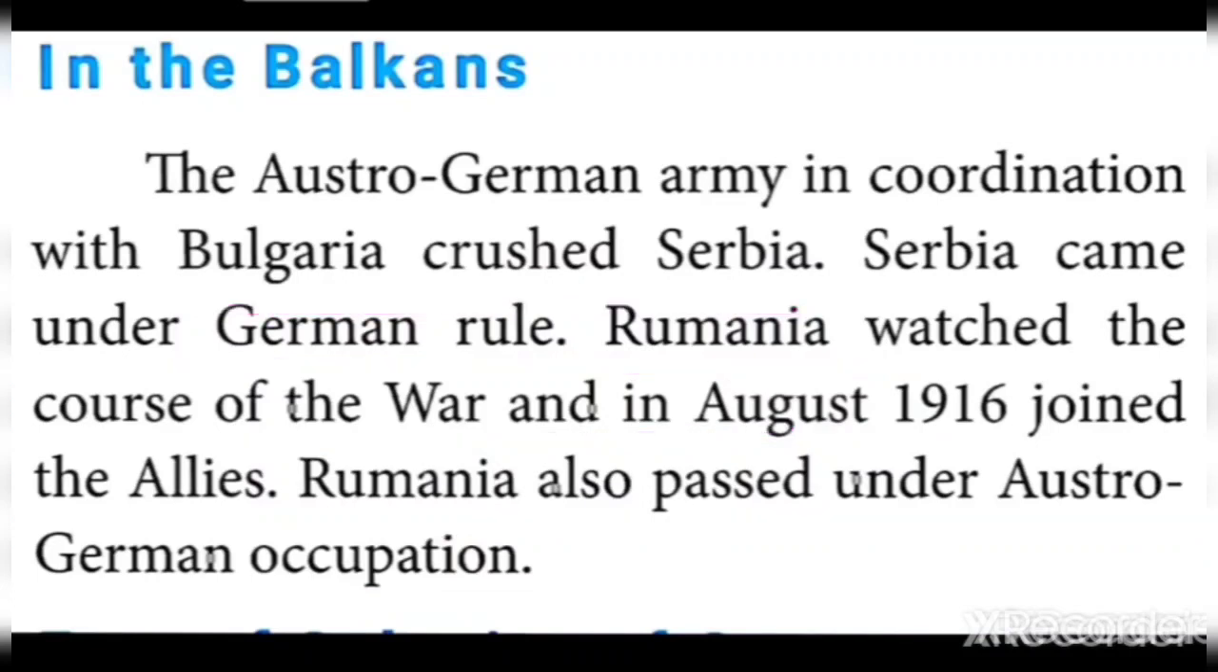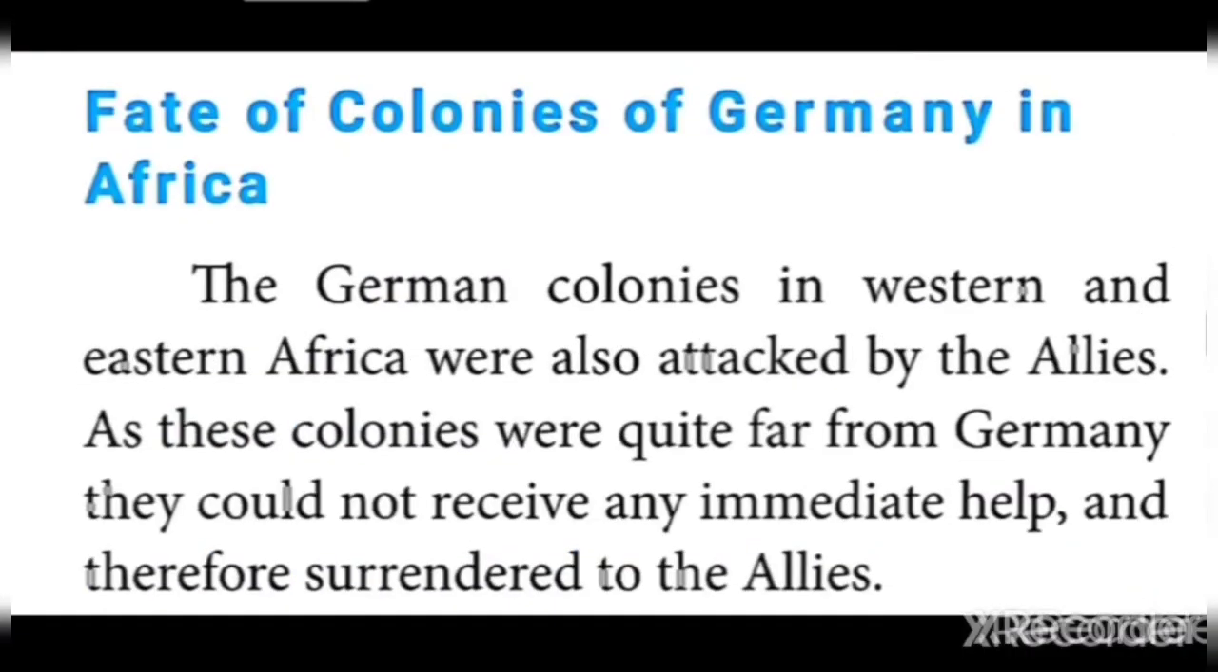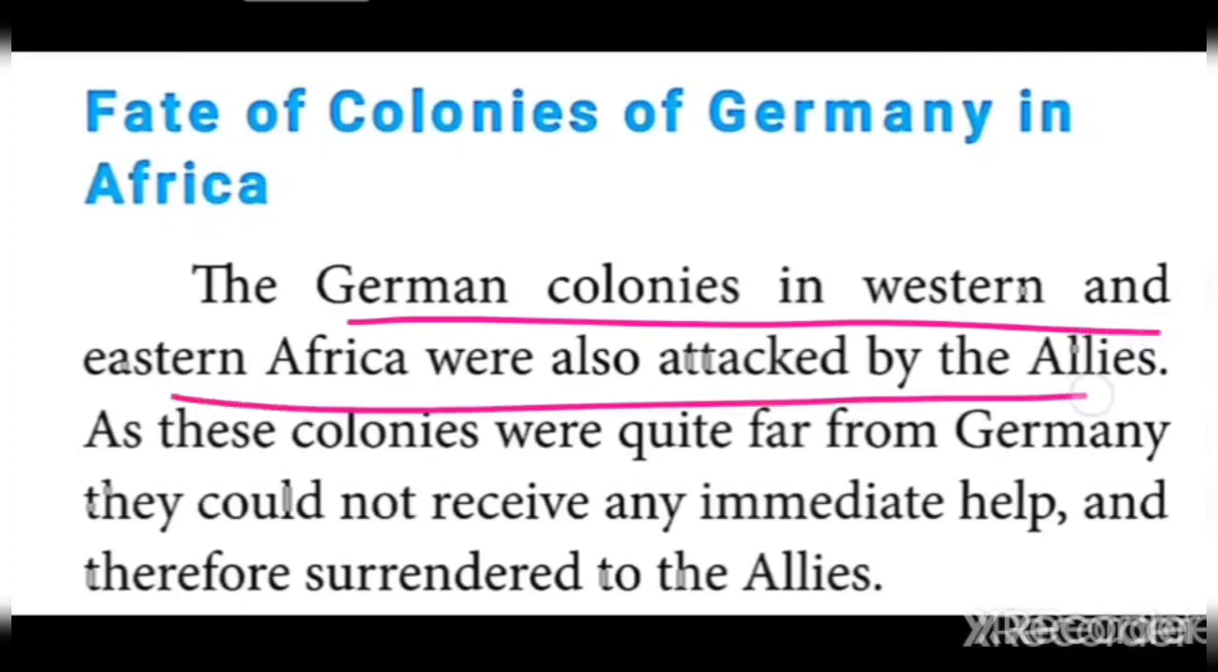Okay. The next one given is the fate of German colonies in Africa. What was the fate? The German colonies in Western and Eastern Africa were also attacked by the African people. Africa was one of the colonies of Germany. So those people suffered; they were attacked by the allies.